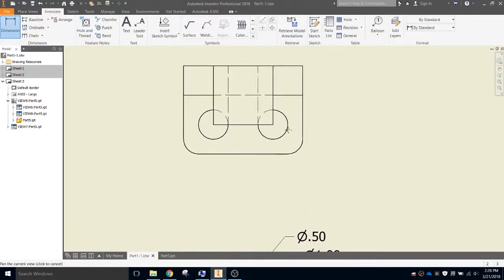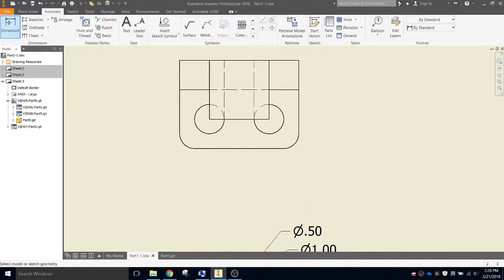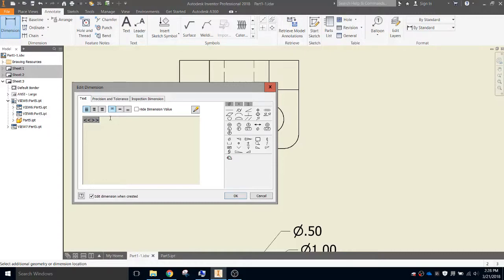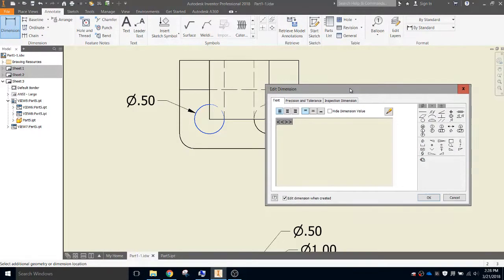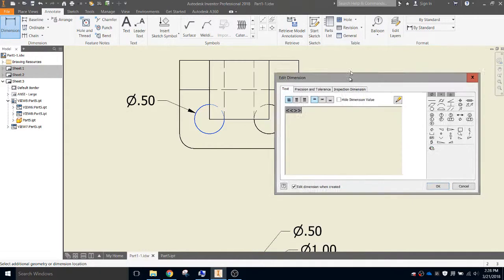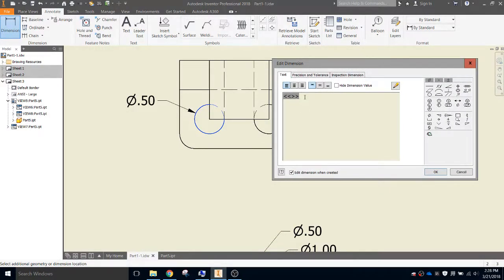And then we go up here and we're going to have a little bit more of that going on. So we're going to go to dimension and we're going to dimension these circles here. I think I'll actually pull this dimension out this way so that I have enough space for the rest. I have a dimension of 0.5 diameter for this one. Again, I'm going to go into this dialog box and edit this to say space, capital X, 2.